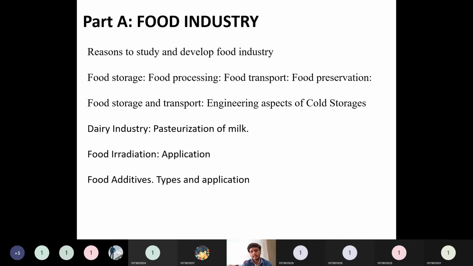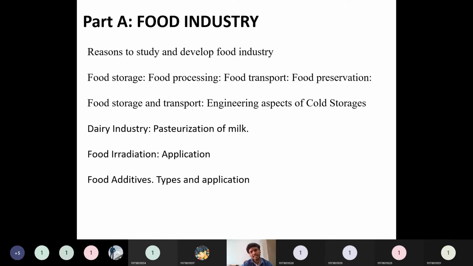Then the dairy industry, mainly the pasteurization of milk. Whatever milk we are using in packets is nothing but pasteurized milk. High temperature heating for a short period of time is nothing but pasteurization of milk. What are the major dairy products involved? How can we derive them? We will see in this one.